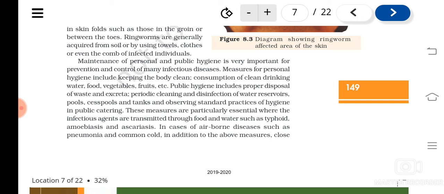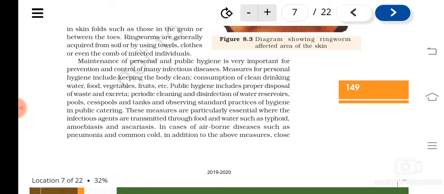Then another is public hygiene. Public hygiene includes disposal of waste and excreta, then periodic cleaning and disinfection of water reservoirs, pools, cesspools and tanks, etc. That is very important. Why? Because many are using this, so it should be kept clean.